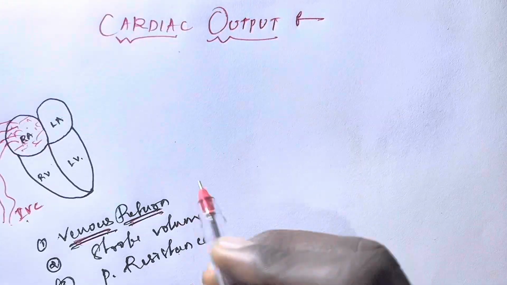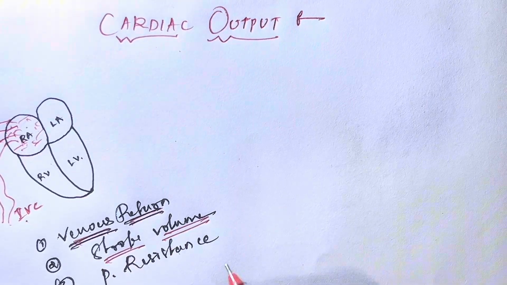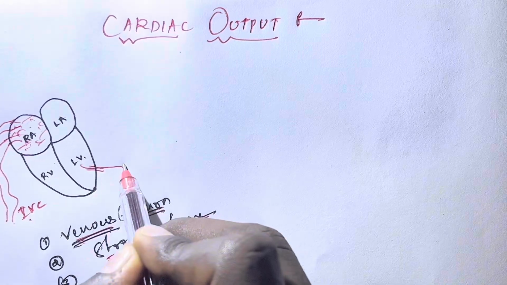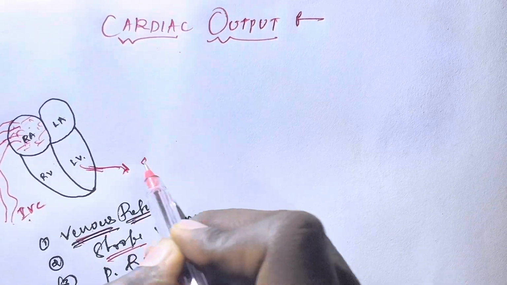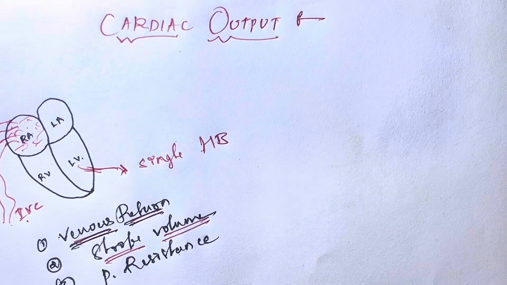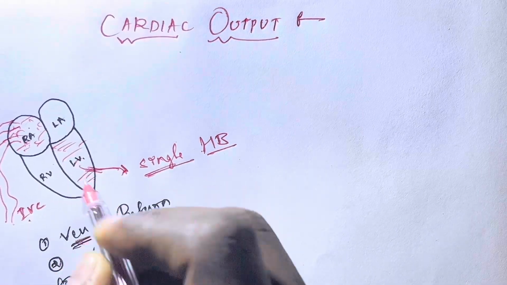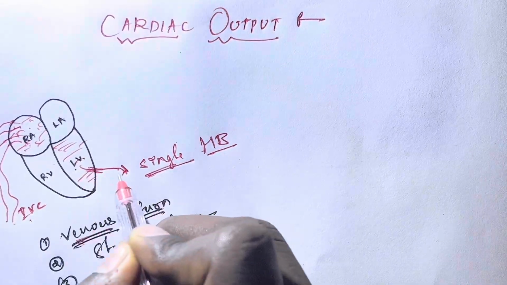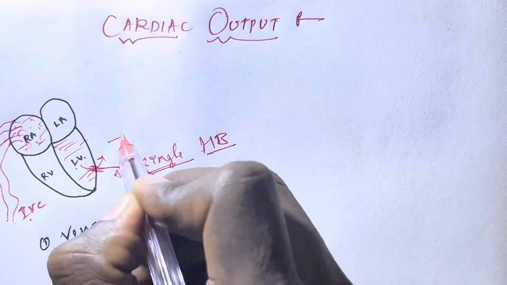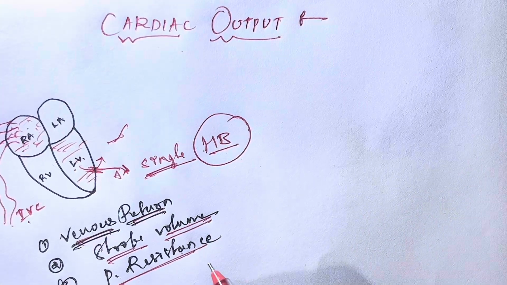Next we can learn the stroke volume. Stroke volume means the amount of blood which has been ejected from the left ventricle in a single heartbeat. This is the blood which has been ejected from the left ventricle to the aorta, through the aortic valve, in a single heartbeat.